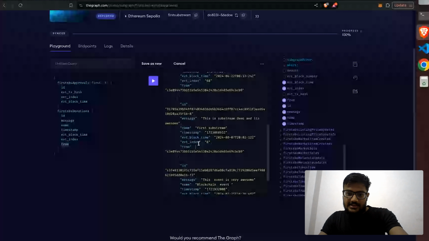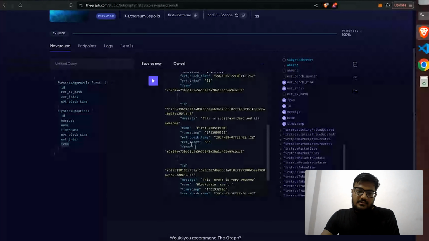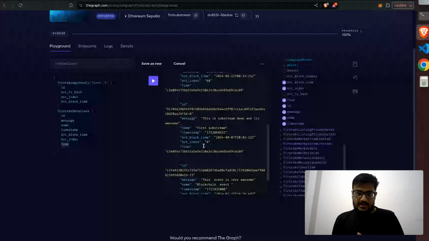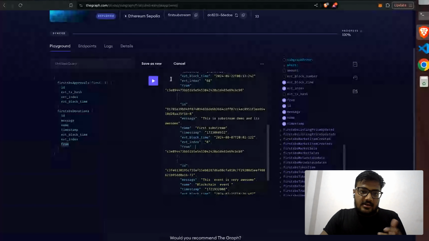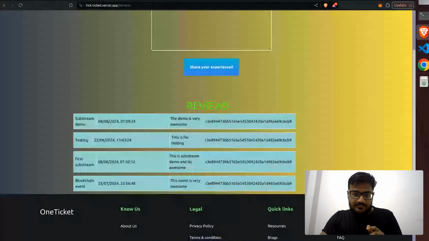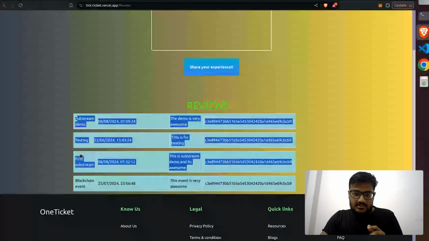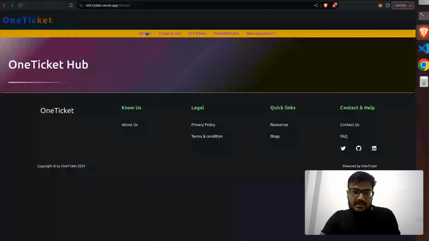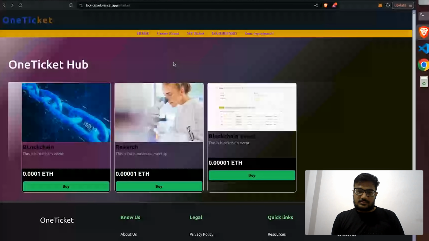So this data is showing in the subgraph on the explorer part, and we are fetching or querying this data with the help of the subgraph by integrating the substream in the subgraph to make the query faster. And finally we are showing the query in the front end, which is this. So this is how I integrated the substream in my project, and I showed you how you can also do this. By integrating the substream in your project, it makes the query faster.